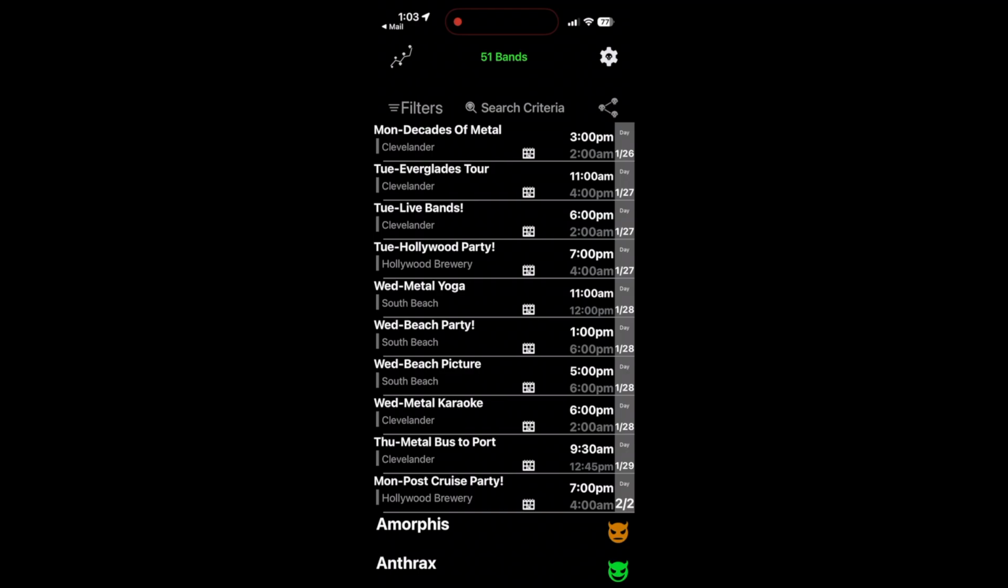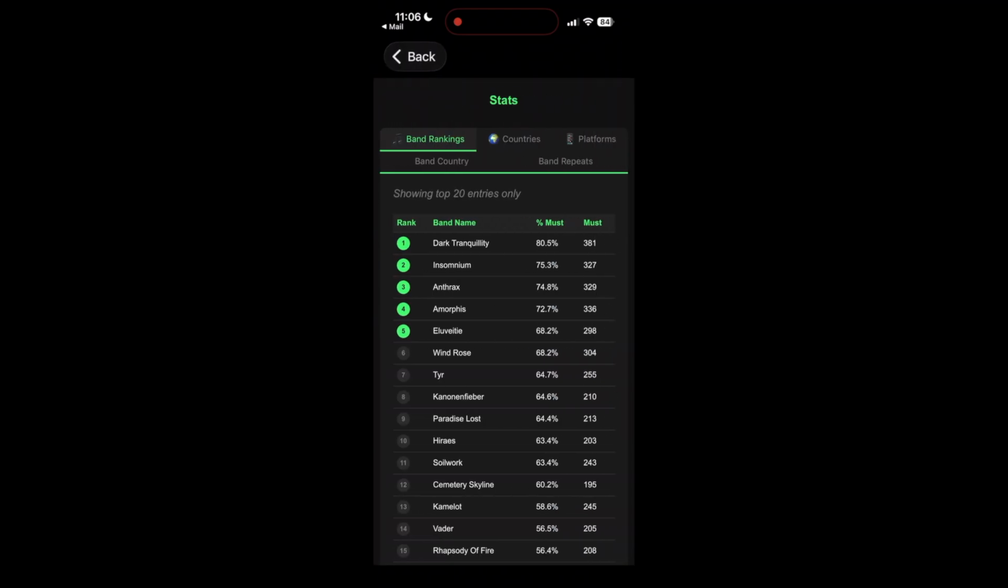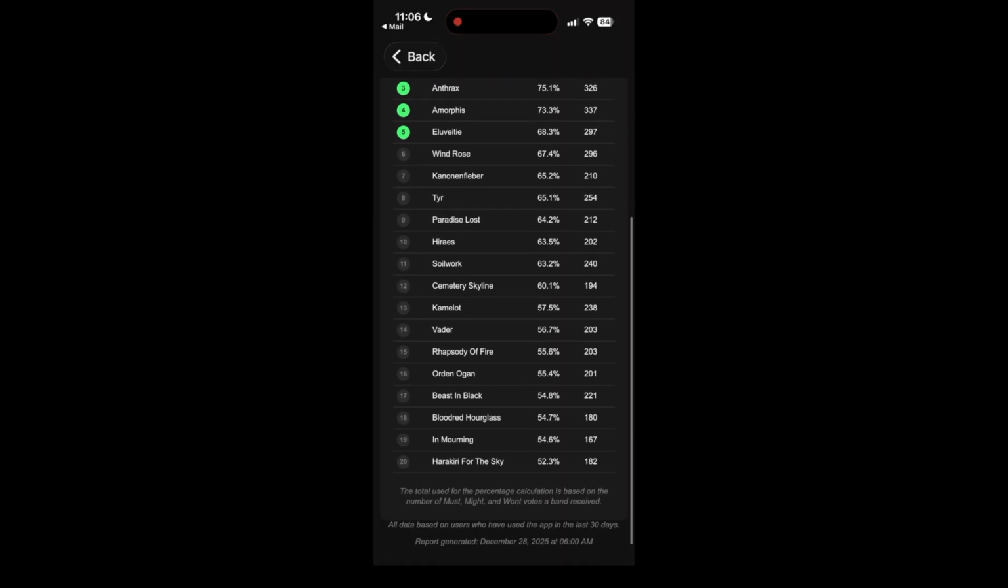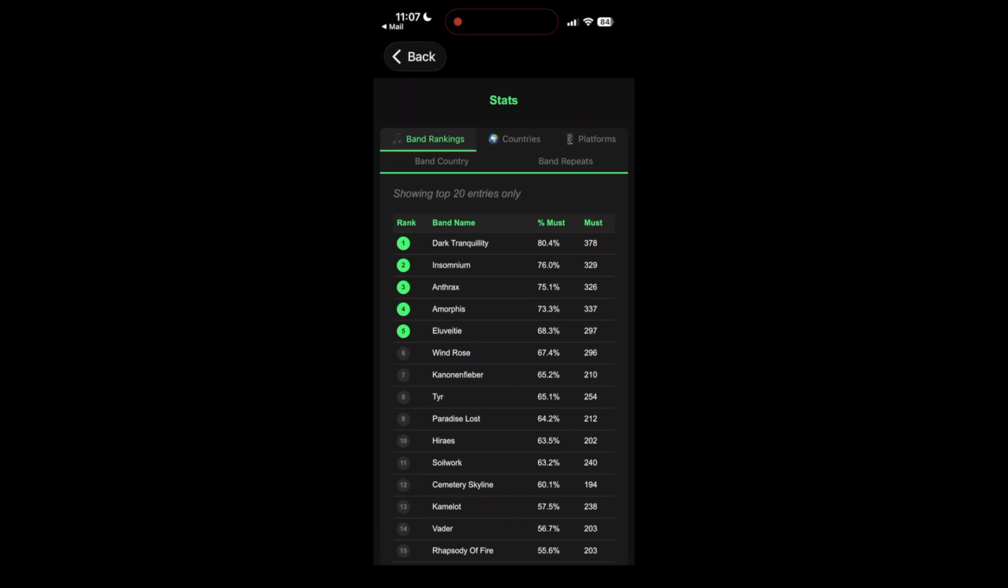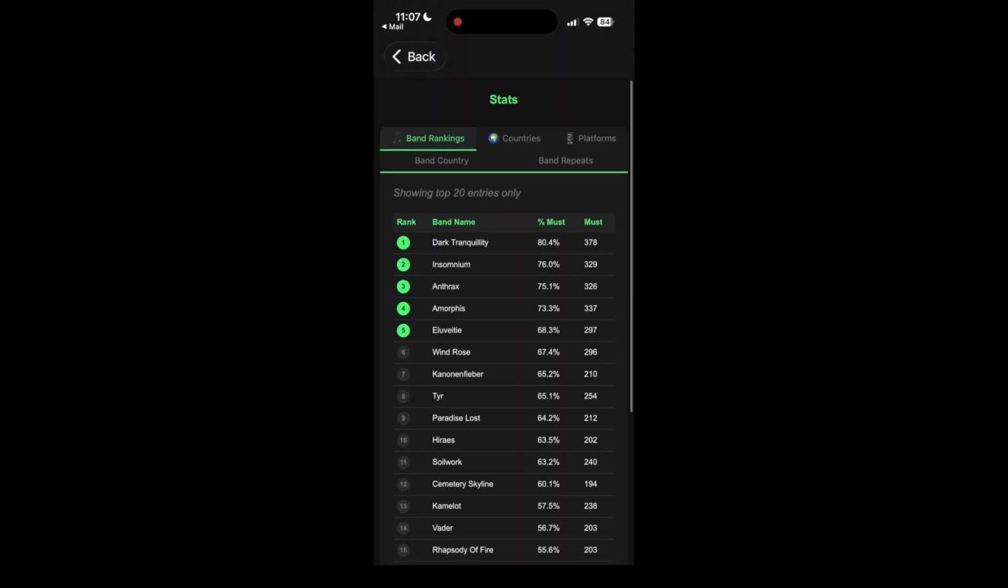The other feature is the stats screen. Stats are gathered from users anonymously. I have no idea of your email, where you live other than general country, or any other personal information. I do know your must, might, won't choices and attendance choices, and I use that data to gather interesting reports that I share within the app. All stats are based on users who have launched the app in the last 30 days.